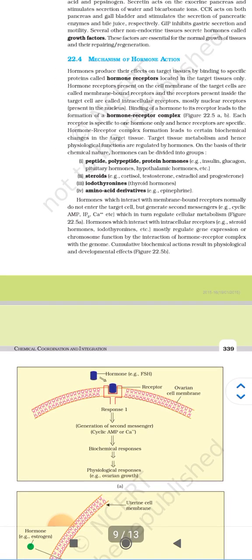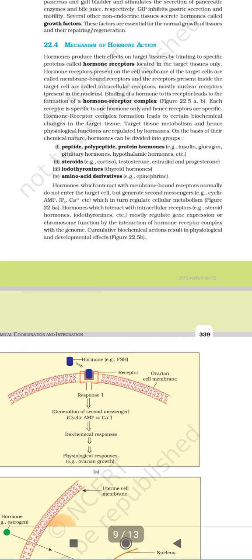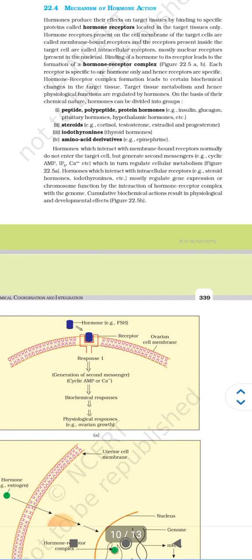Binding of hormone to its receptor leads to the formation of a hormone-receptor complex. Each receptor is specific to one hormone only, and hence receptors are specific.